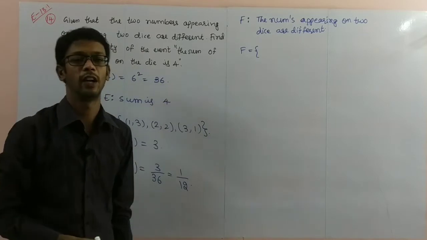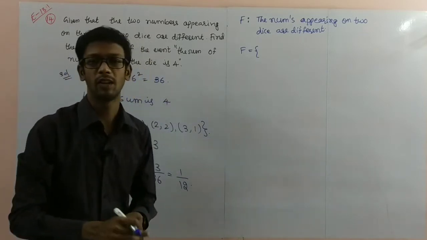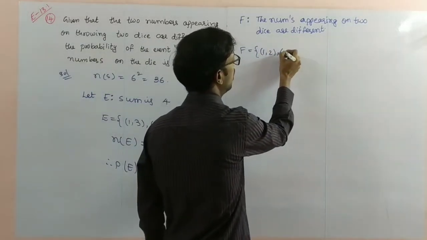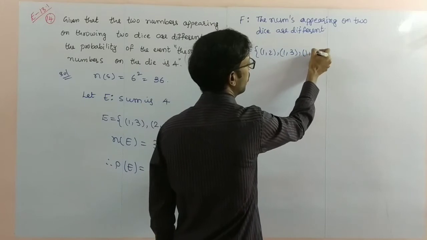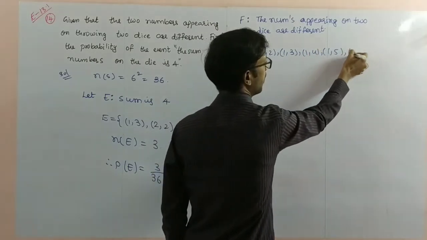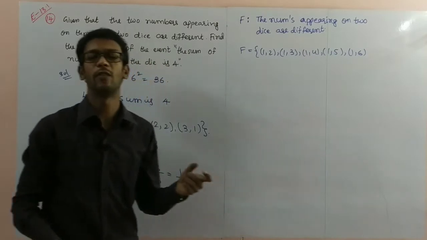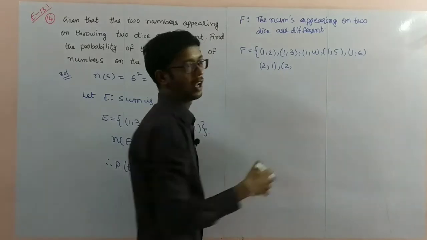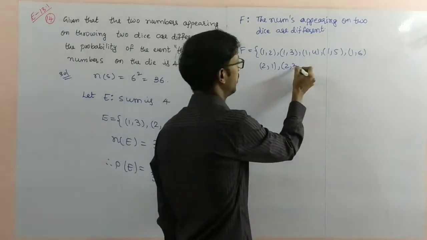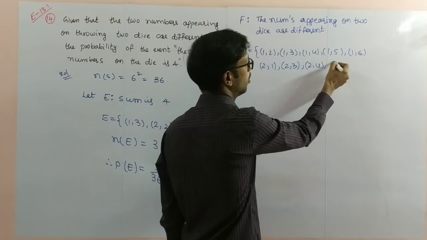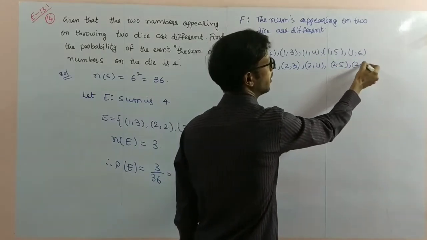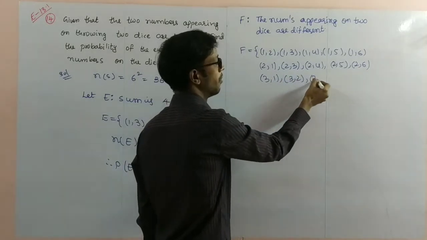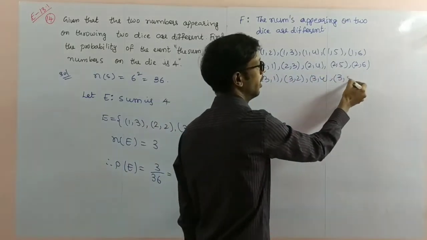Two dice, different numbers you have to get. If the first one gets 1, the second one won't get 1. So I'll write like this: 1, 2; 1, 3; 1, 4; 1, 5; 1, 6. Two dice with different numbers. Next, 2, 1; 2, 2 if you take that is wrong; 2, 3; 2, 4; 2, 5; 2, 6. Next 3, 1; 3, 2; 3, 4; 3, 5; 3, 6.